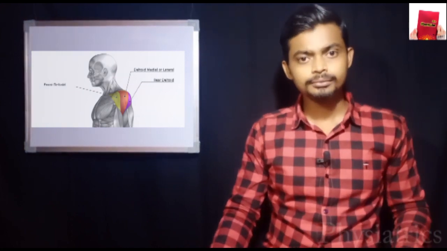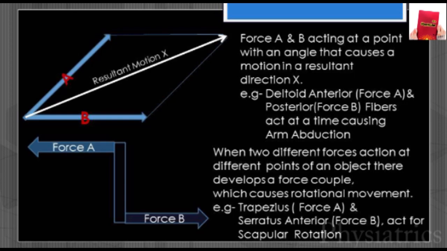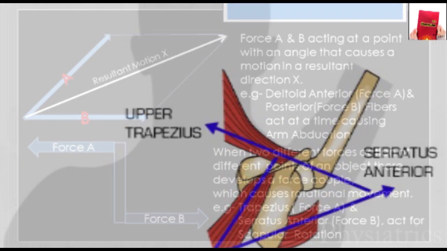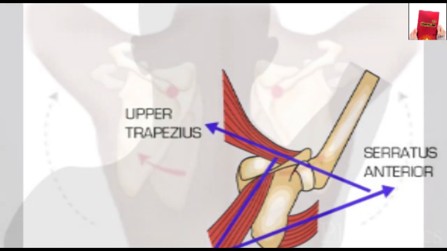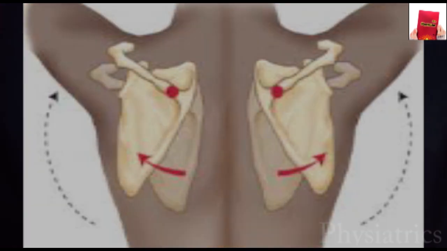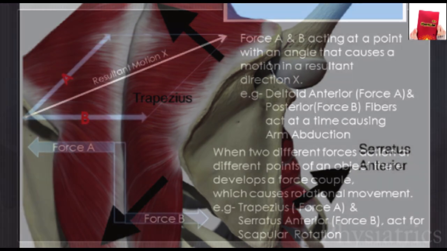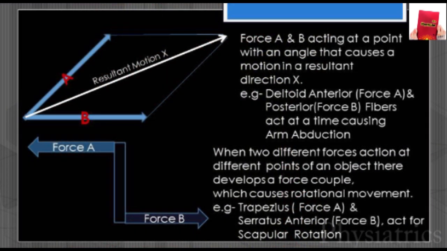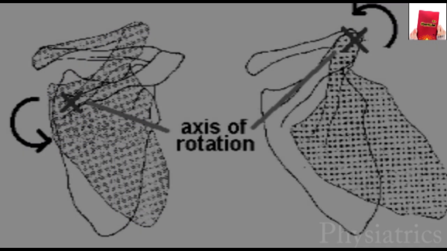In the next diagram I have shown two forces acting at two different points. For example, it is seen in our scapula. When we elevate the arm, the scapula rotates upward or laterally, that is, there occurs lateral rotation of the scapula, which is done by two muscles, the trapezius, which works as force A, and the serratus anterior, which works as force B in this direction, which leads to the scapular lateral rotation.